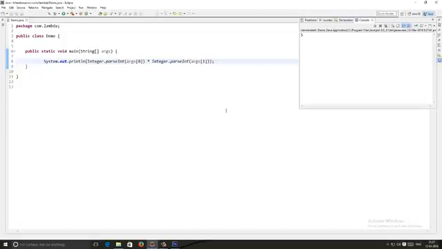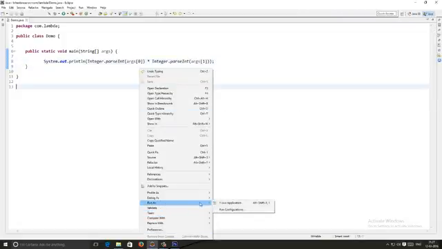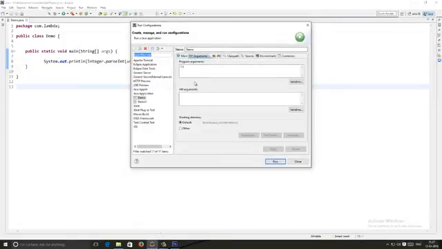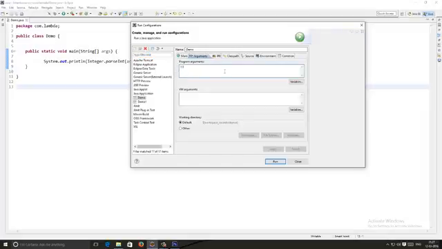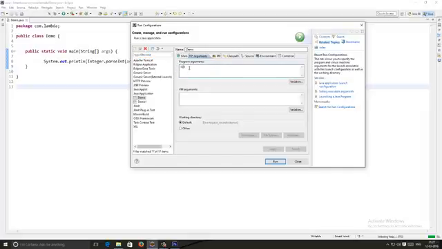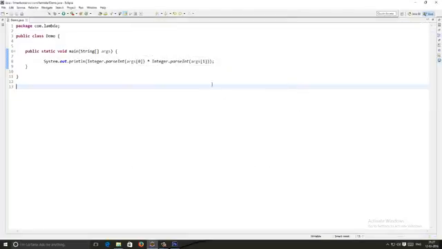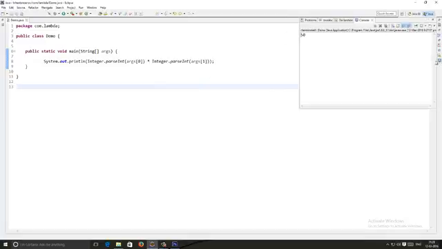So 1 times 5, the respective value will be printed. For better understanding, let me take 10 times 5 so that it will be easy. The value of 50 is shown in the console.